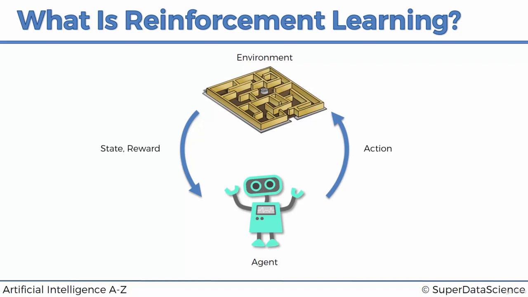Now, bear in mind, sometimes the action won't change the state, or there won't be a reward for taking that action in that certain state it was in. But nevertheless, the agent is going to keep doing that. It's going to be taking actions, changing the state, getting rewards, taking actions, changing the state, and getting rewards. And by doing that process, it's going to be learning about the environment. It's going to be exploring the environment, understanding what actions lead to good rewards and favorable states, and what actions lead to bad rewards and unfavorable states.